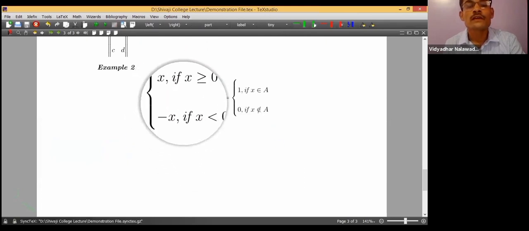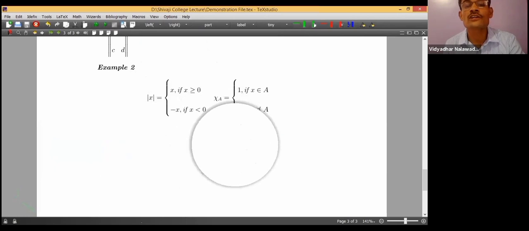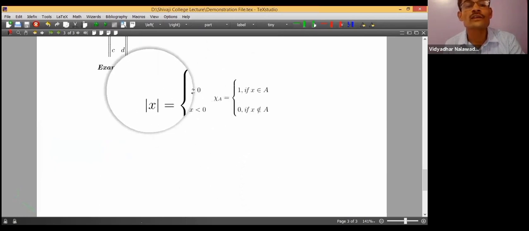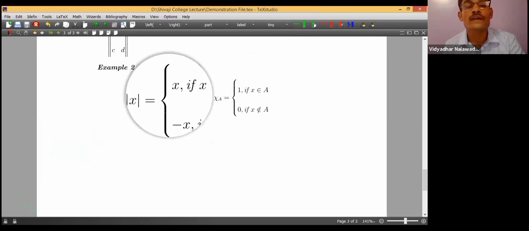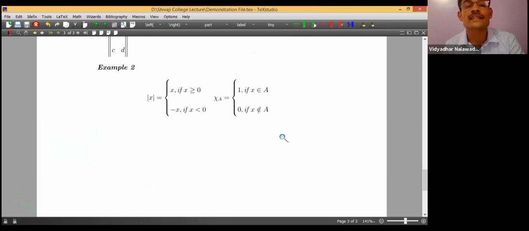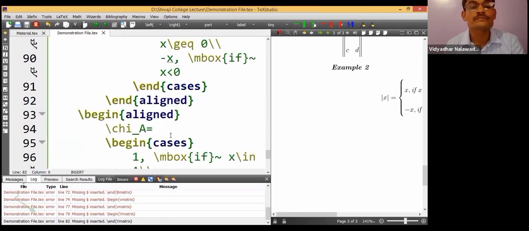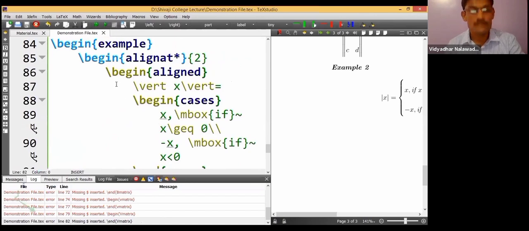See the output now. X, if x is greater than or equal to 0, and see, now it is nicely looking. Example number 2, mod of x is equal to so and so, x is less than 0. So this is how we can typeset various beautiful mathematical expressions.